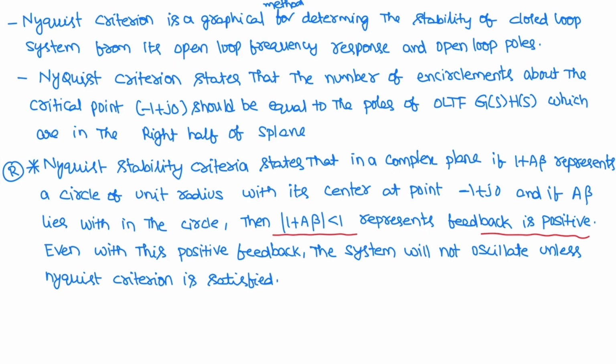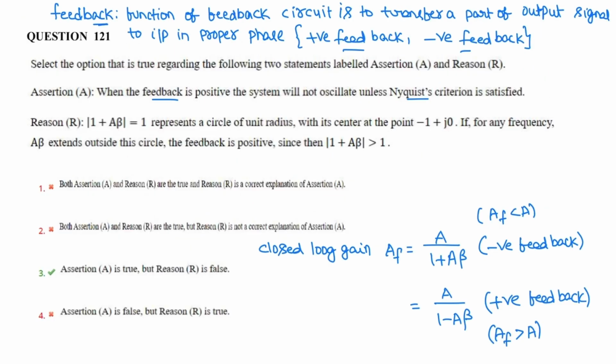Now, this Nyquist stability criteria states that in a complex plane, if 1 plus A beta represents a circle of unit radius with its center at the point minus 1 plus j0, and if A beta lies within the unit circle and 1 plus A beta is less than 1, it represents a positive feedback system. Even with this positive feedback system, it will not oscillate until Nyquist criterion is satisfied. So assertion is correct and reason is wrong. Here it should be A beta inside the circle and 1 plus A beta less than 1. Reason is wrong. Correct option is C, that is 3.